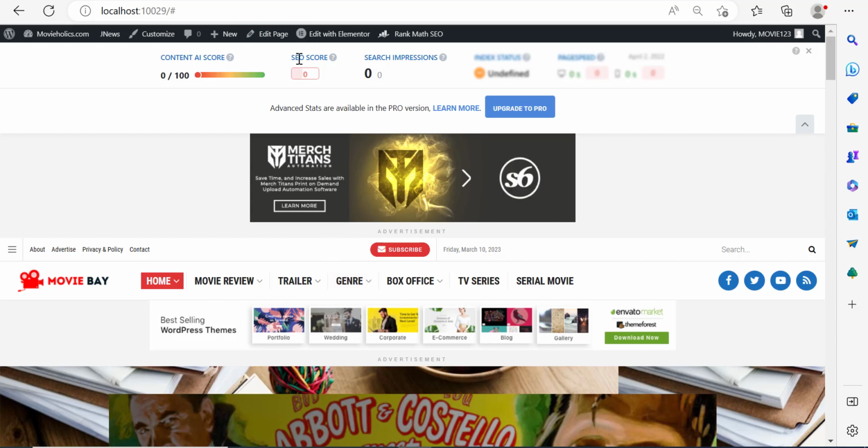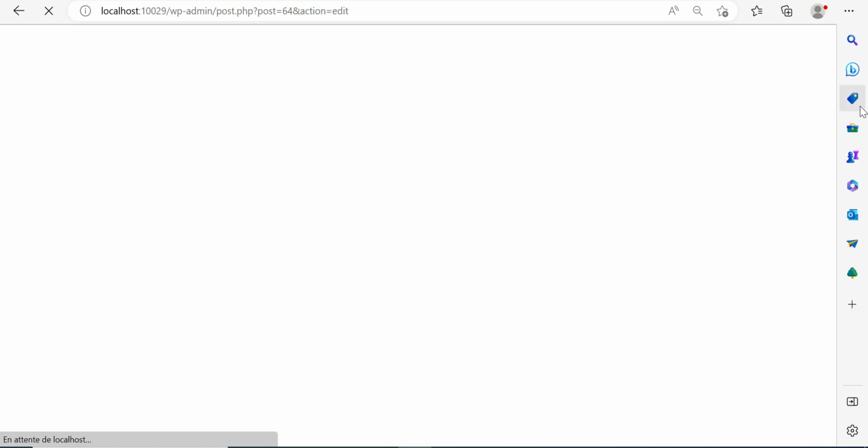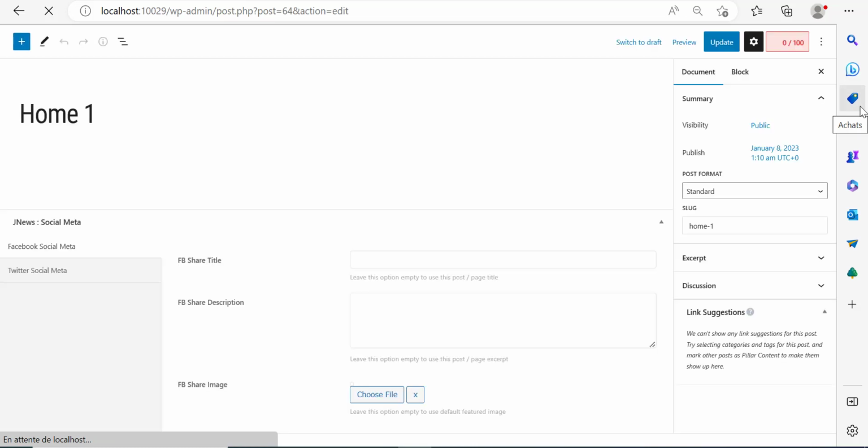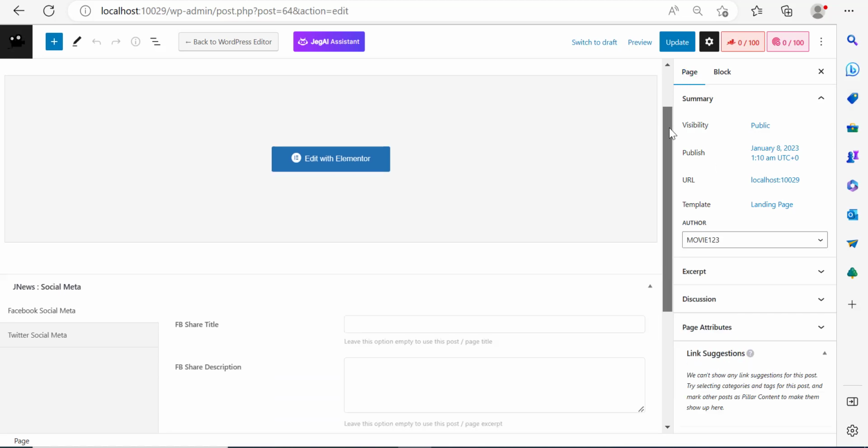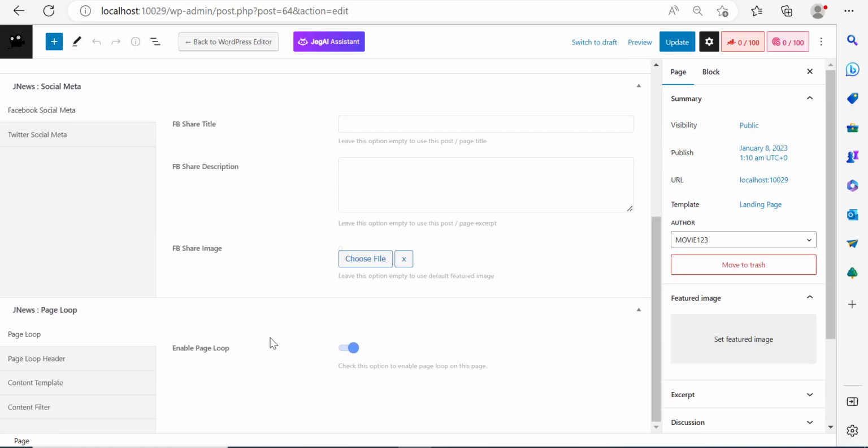But first of all, before we move on to creating the contact page, I need you to click on edit this page because I want to see if the page loop is enabled. And basically what the page loop is, it plays the page in a loop, kind of like an infinite loop, to make the page sound bigger than it is. So if I scroll down here, I can see that the page loop is already enabled, which is pretty good. You can disable it, and if you do, this will make your website much smaller. But I'm going to enable it, click on publish, and there we go.